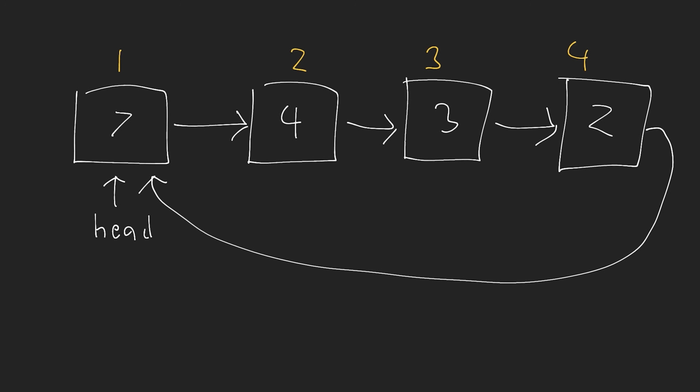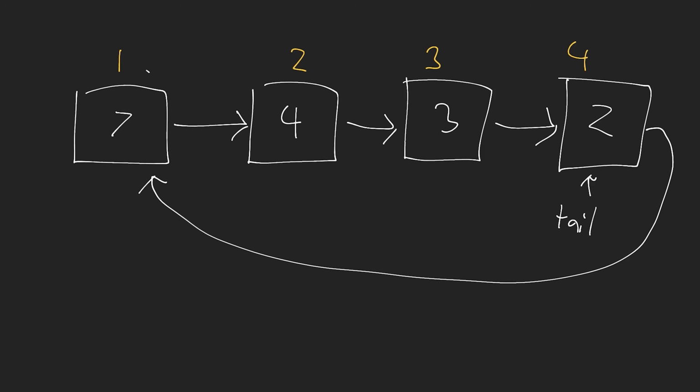Now, the reason we have an advantage here is because now, rather than storing the head node, we can store the tail node. So now if I store the tail node, this gives me access to the last element inside of my linked list, as well as the first element in my linked list in constant time. That means that if I want to remove the last element from the list, I can do that instantly. Or if I want to remove the first element from the list, I can do that instantly as well. So that's where the real advantage of a singly linked list comes in.